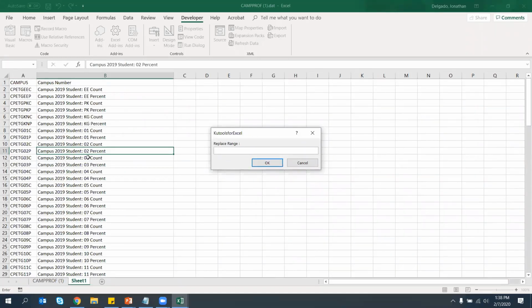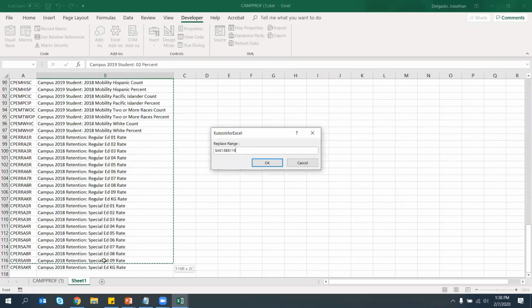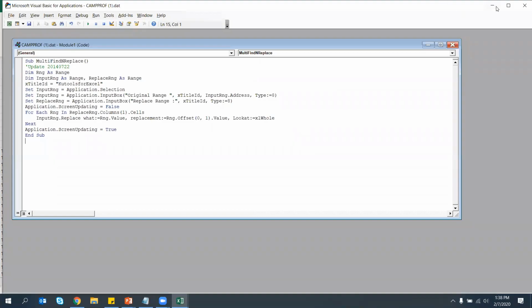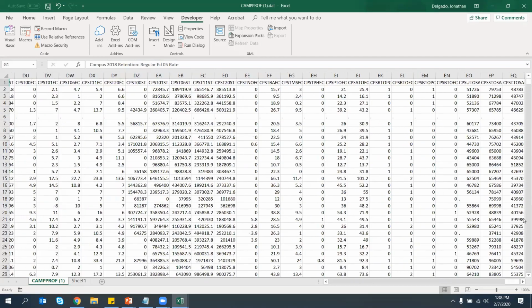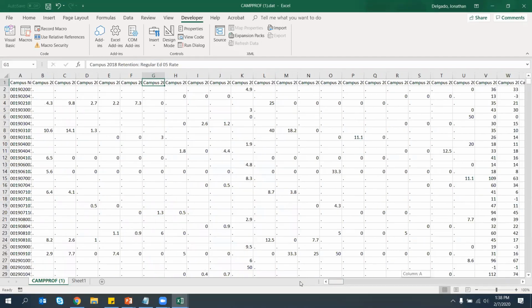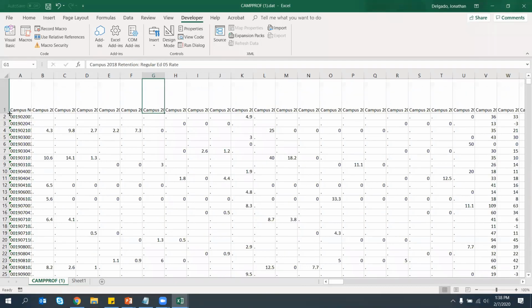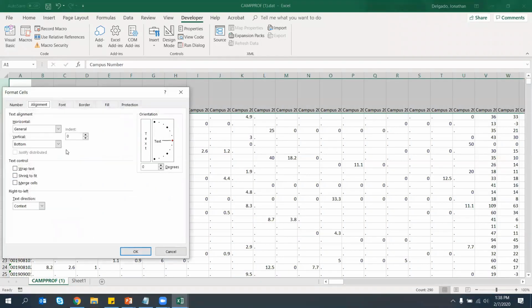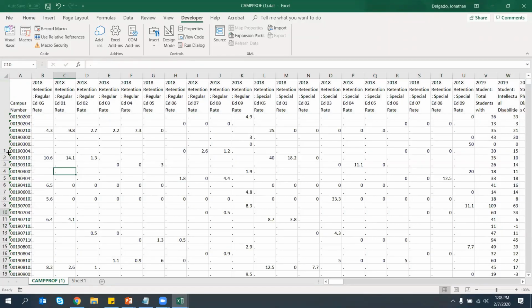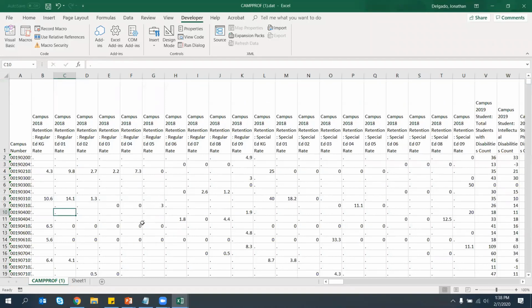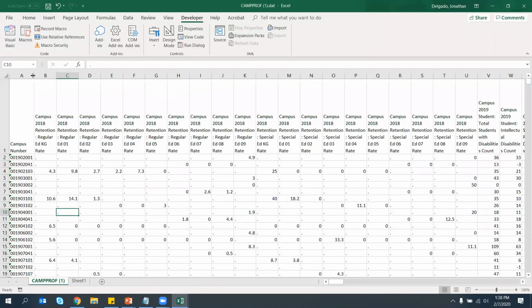Then it's going to ask me to look at my key. The key that I have is here on the tab in Excel that I copied over, and I'm going to click OK. And now the program has run. Going back to where I started, you'll see that my column headers now, I'm going to wrap the text, have now been replaced in one mass swoop. So my profile information now looks much cleaner using that specific command.